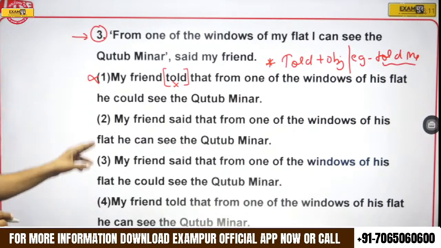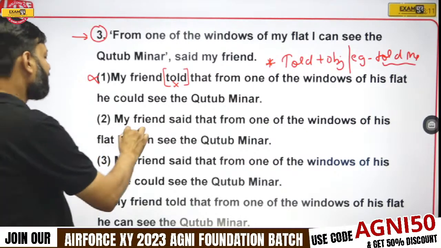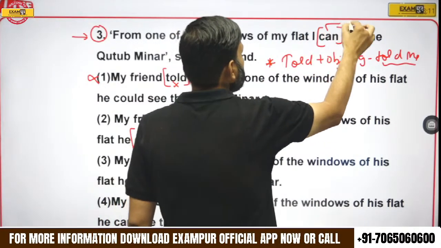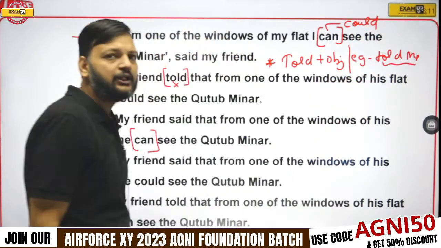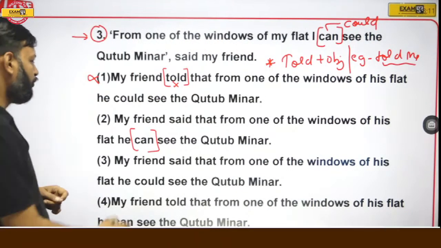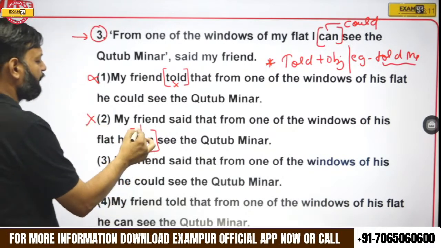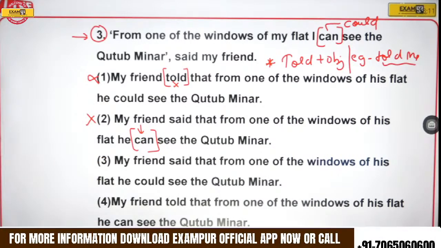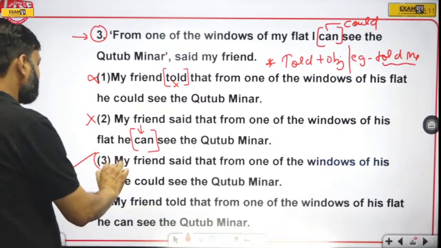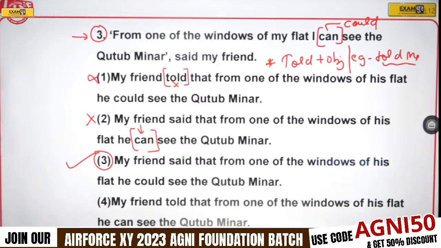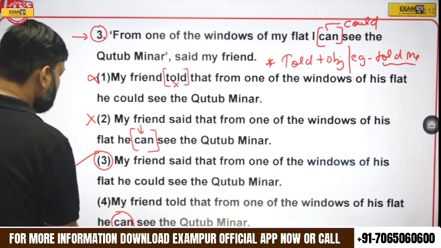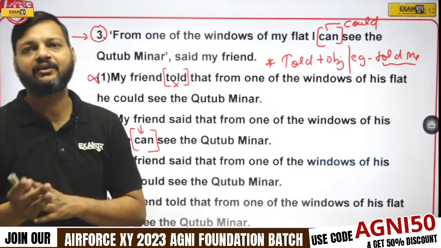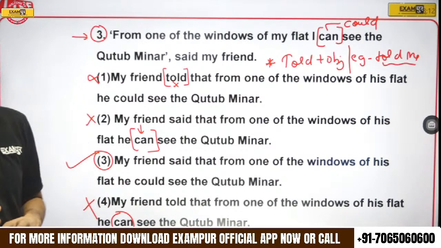In option number 2, we have can. We all know that while changing a direct sentence into indirect, can should be changed into could, right? So option number 2 is eliminated because of can. Now option number 3: my friend said that from one of the windows of his flat he could see the Qutub Minar. This is the right answer. And option number 4 has been eliminated due to can, because can should be changed into could while changing a direct sentence into indirect. So option number 3 is the right answer.